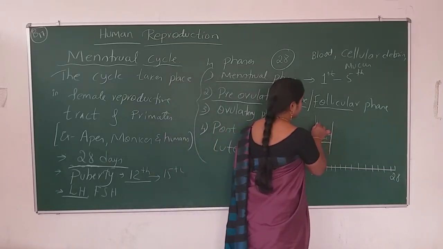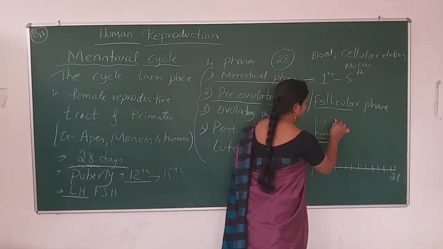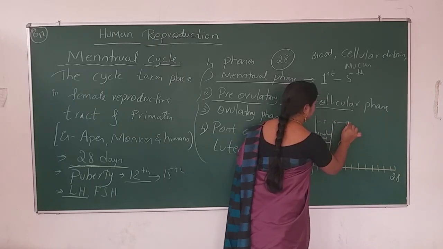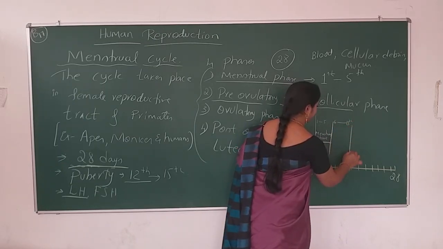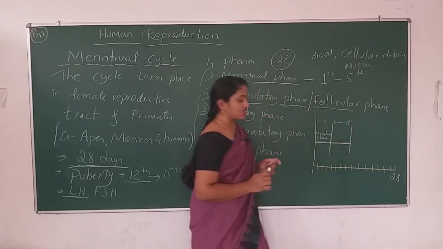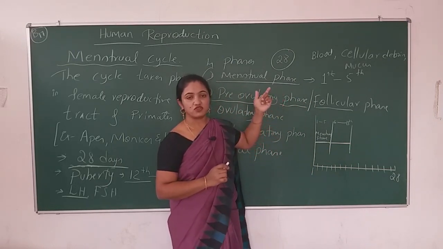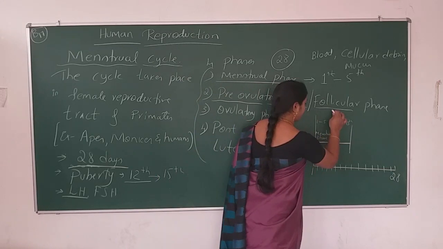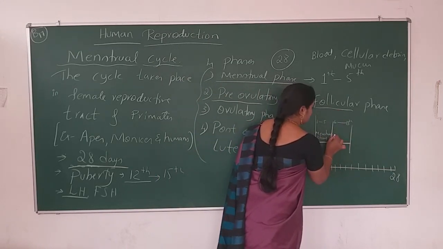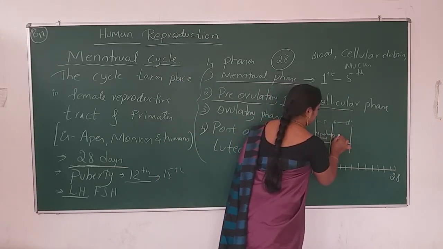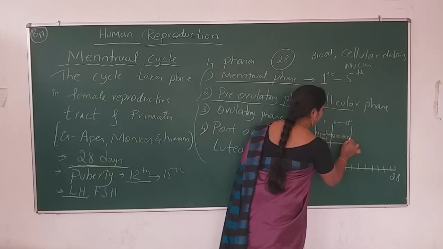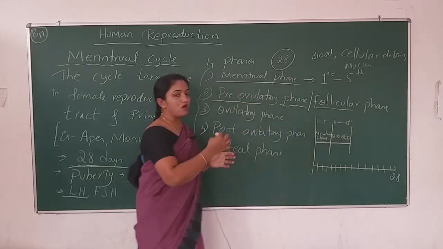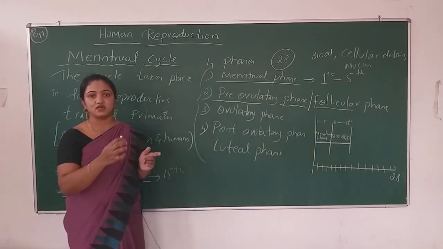So this is days 1 to 5, and right from the 6th to 13th day, these days are known as pre-ovulatory phase days. What will happen in these days? In this phase, the follicles will form and start developing.